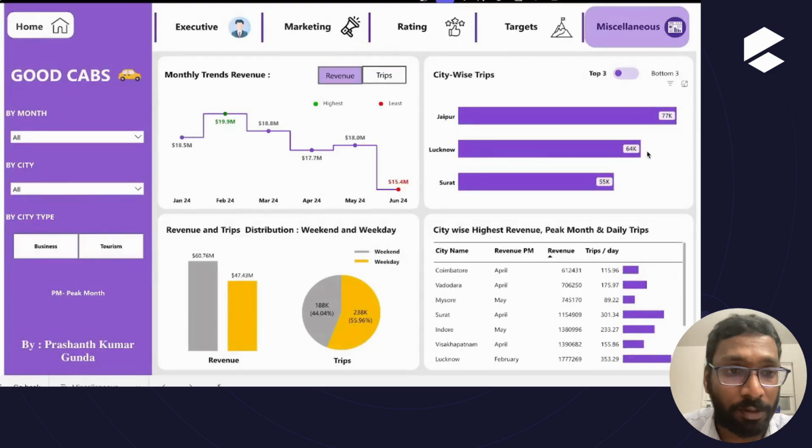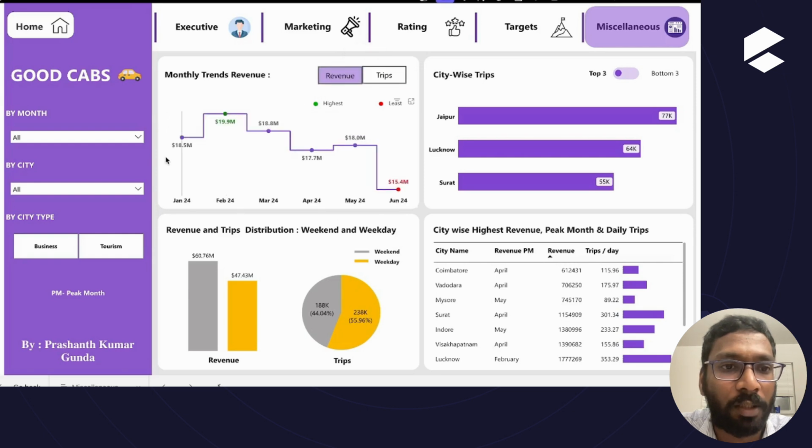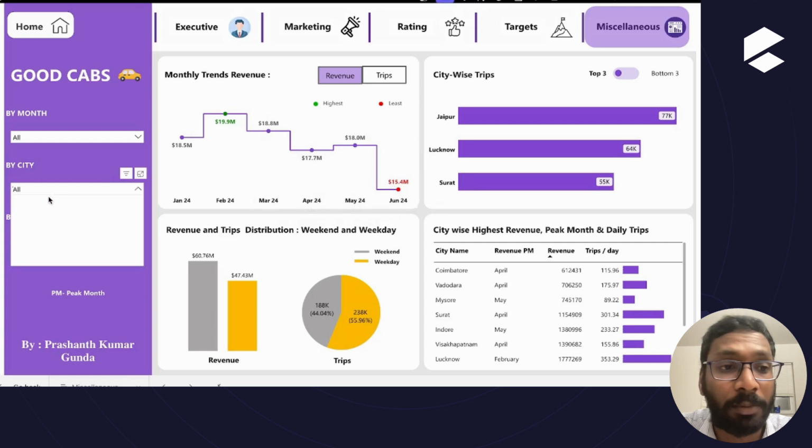So this is the miscellaneous view. In the miscellaneous view, we have multiple visualizations, and one of them is the monthly analysis for both revenue and trips. We can select the buttons and change the measure as we wish, and check the best performing month for that particular measure, that is revenue or trips. For example, now we have selected revenue, and in revenue the best performing month is February and the least performing month is June, which is also indicated by the colors.